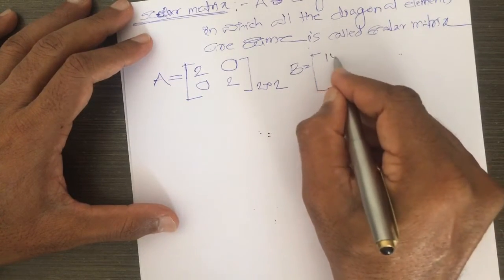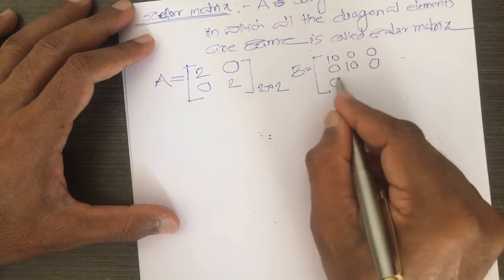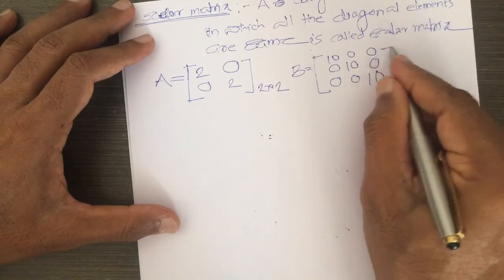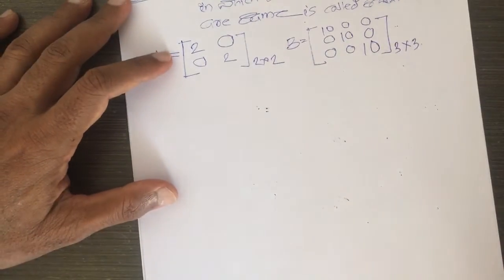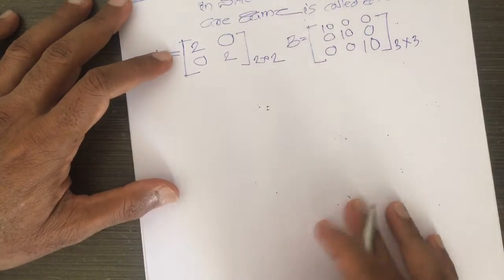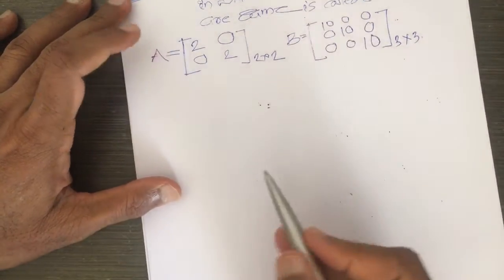I take this as 10 0 0 0. Here it should be 10 0 0 0 10. So this is a diagonal scalar matrix, which is also a diagonal matrix. Here all diagonal elements are the same, 10 10 10. So this is a scalar matrix.